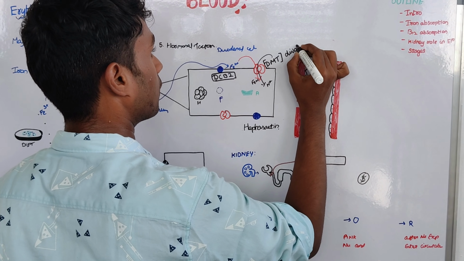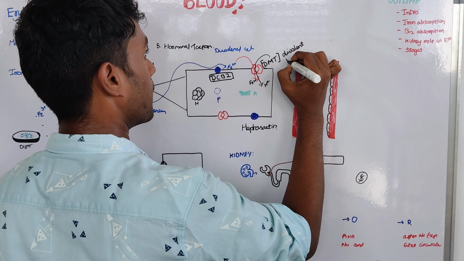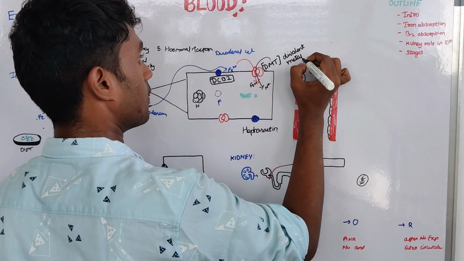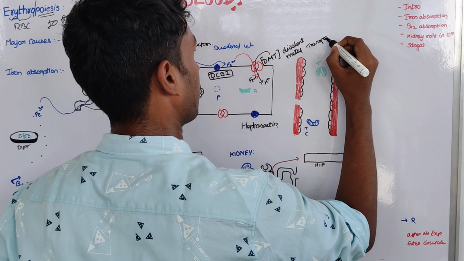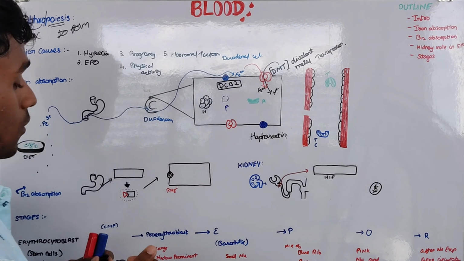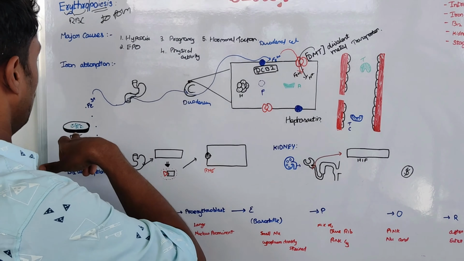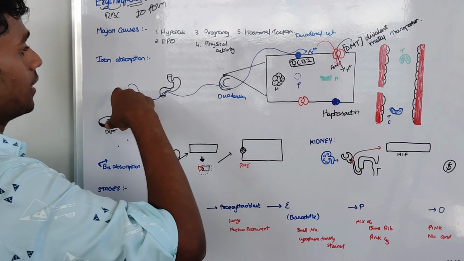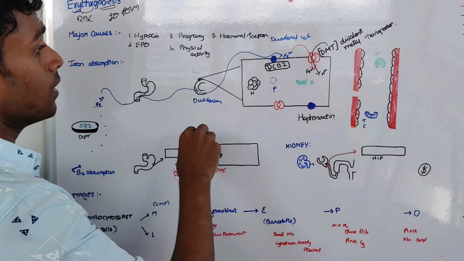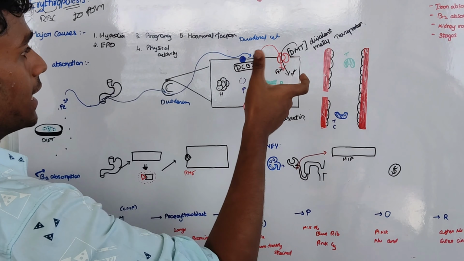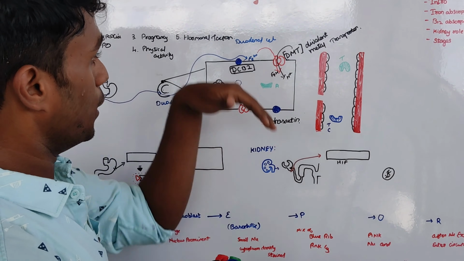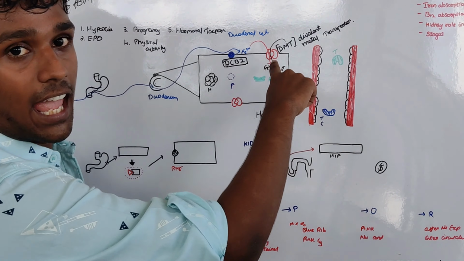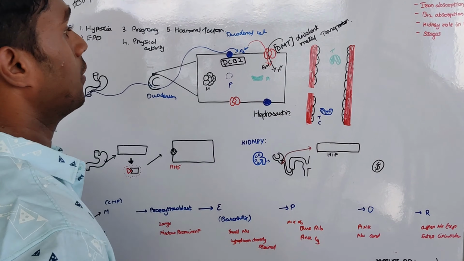Divalent metal transporter. Okay. The Fe3 plus we take in the diet enters the stomach and comes to the duodenum. In duodenal cells there is an enzyme which converts Fe3 plus to Fe2 plus, which gets absorbed into the duodenal cells with the help of the divalent metal transporter.